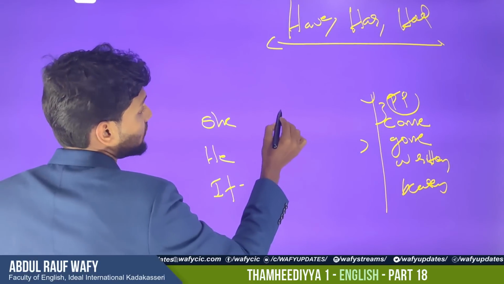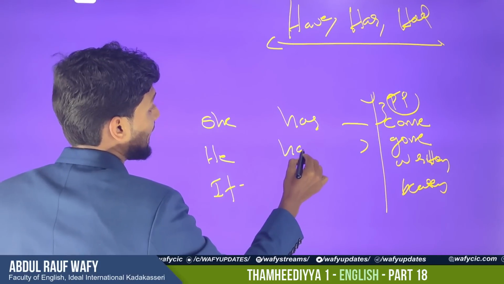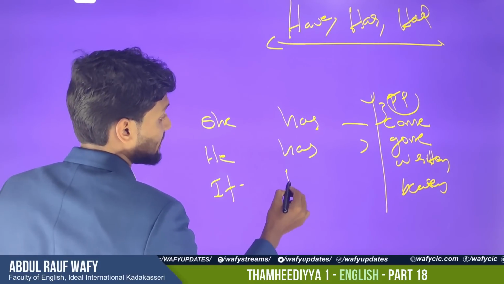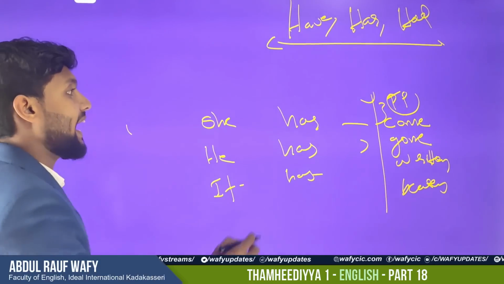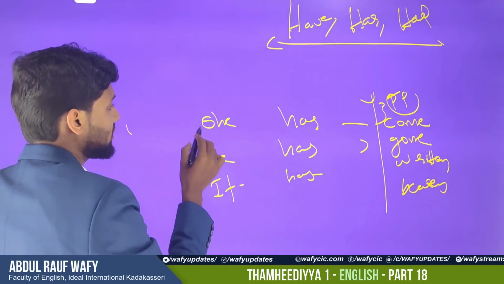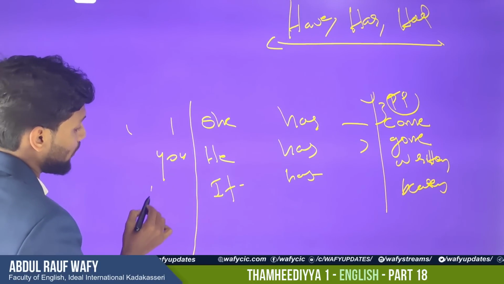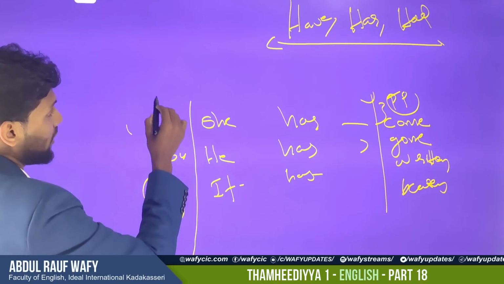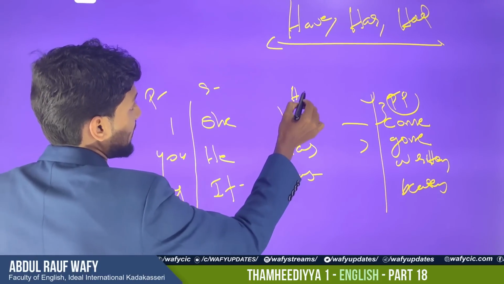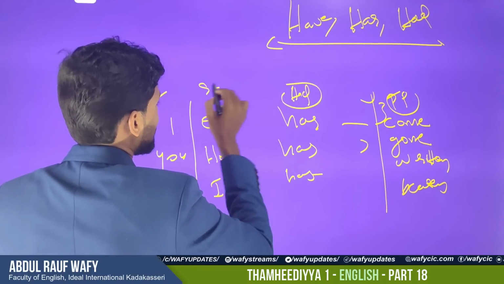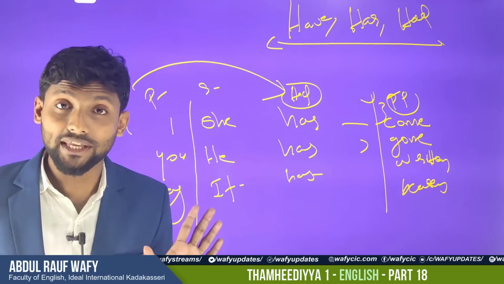So she has come, he has gone, it has written, as already told. And in the case of had, we use it for both singular and plural subjects. I think it's clear. No need of any complication.